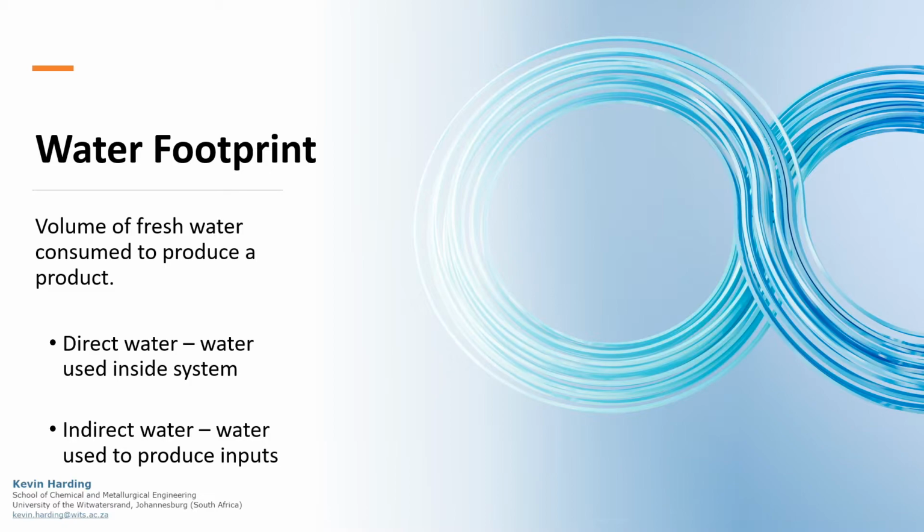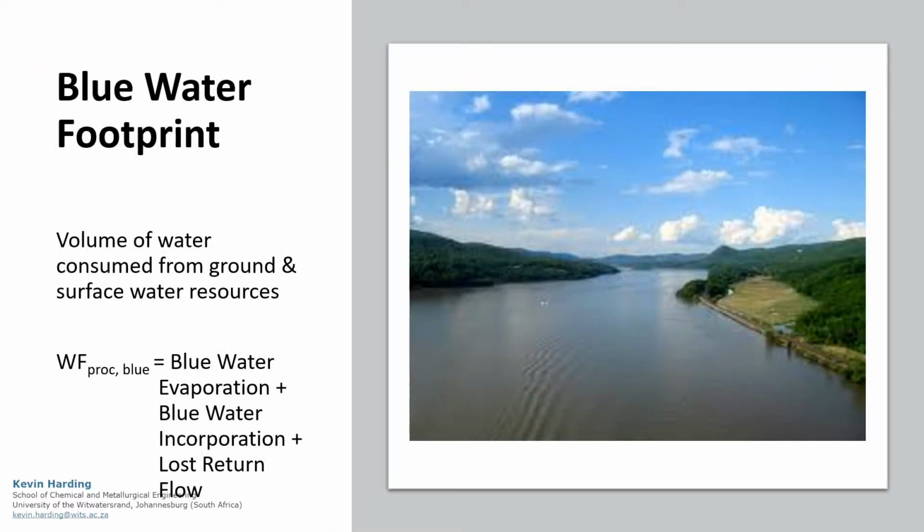In these categories, water is included in the footprint if it does not return to the same location as it was withdrawn or at the same purity. Blue water is that volume of water which is consumed from ground or surface water resources. It could include water lost due to evaporation, incorporation, such as in fruit, or lost return flow to a different location.